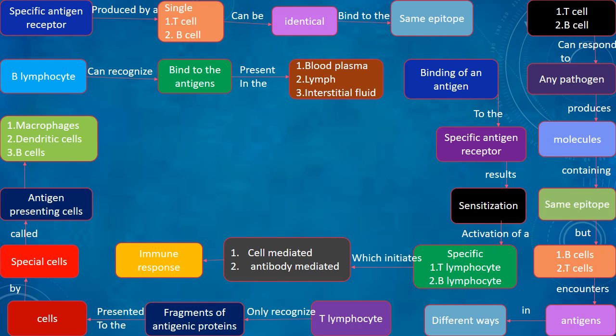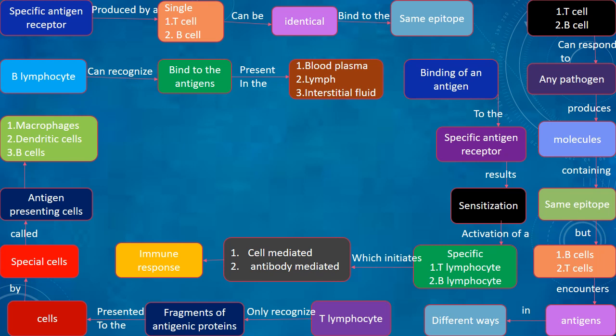T lymphocytes only recognize fragments of antigenic proteins presented to the cells by special cells called antigen presenting cells, such as macrophages, dendritic cells, and B cells. B lymphocytes can recognize and bind to the antigen present in the blood plasma, lymph, and interstitial fluid.